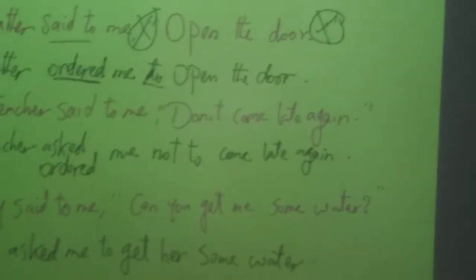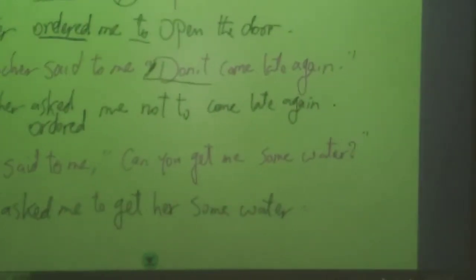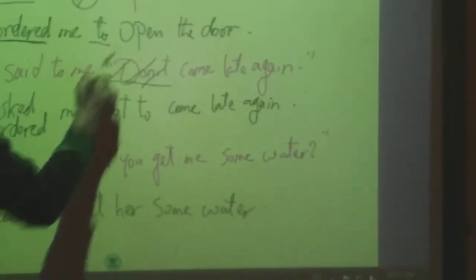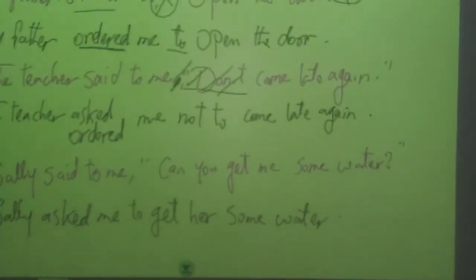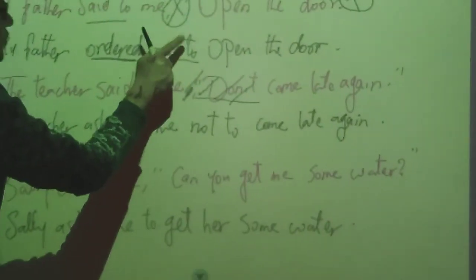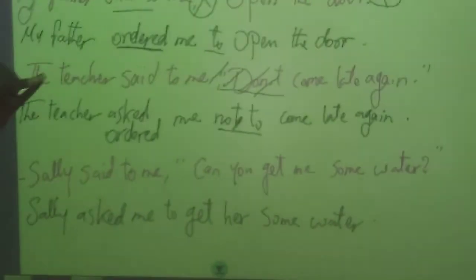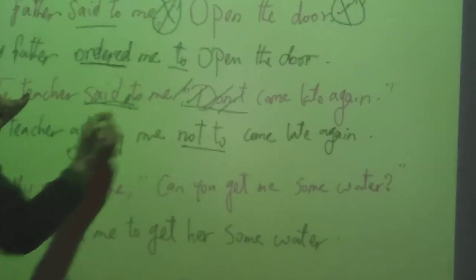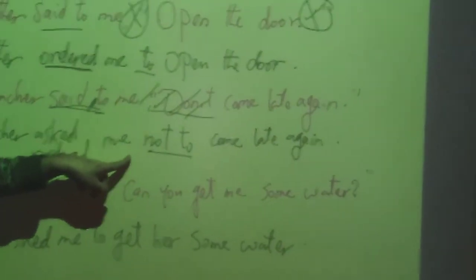The teacher said to me, don't come late again. Here we have an order, but it's in a negative way, using don't. So we don't use it, but instead of to, we use not to. Okay, so it will be the teacher asked me or ordered me not to come late again.